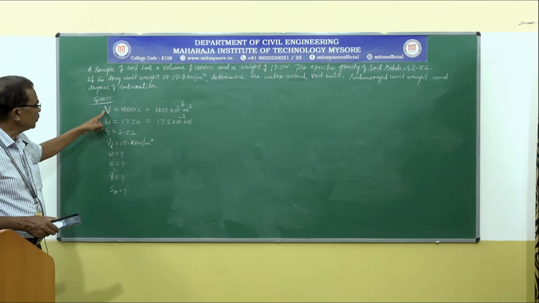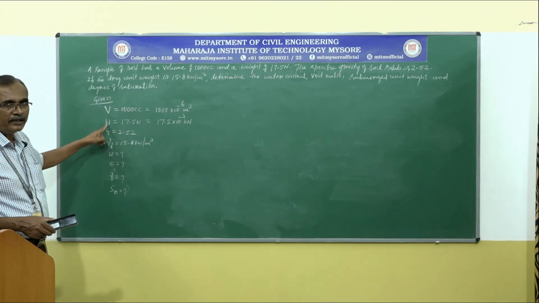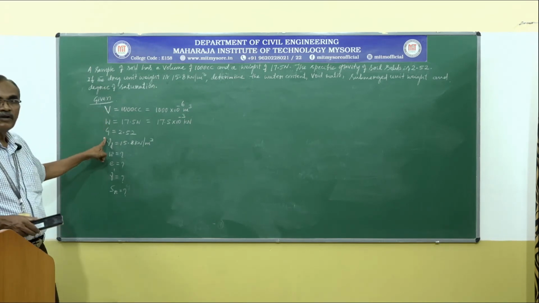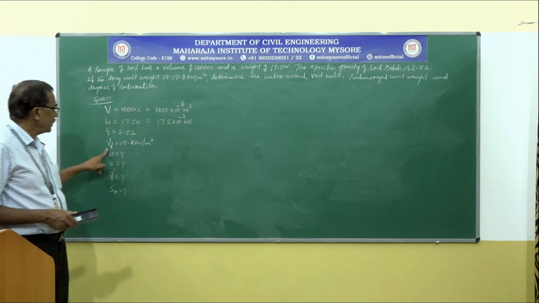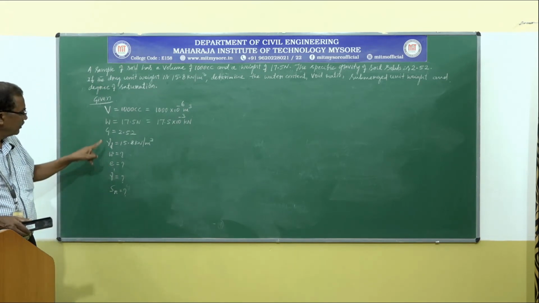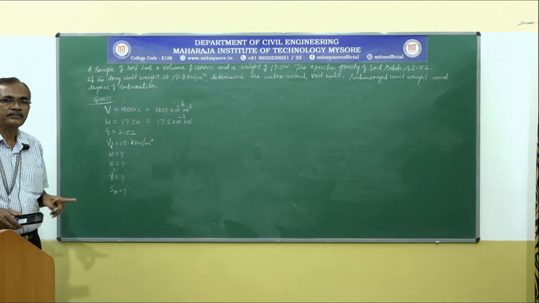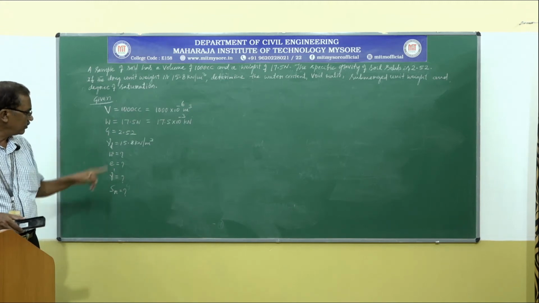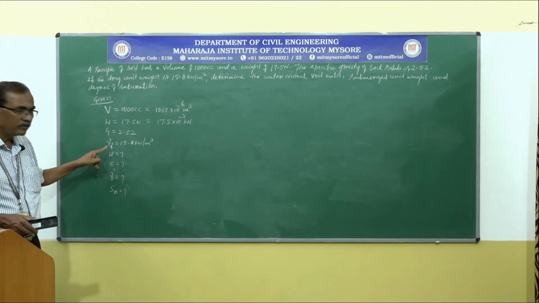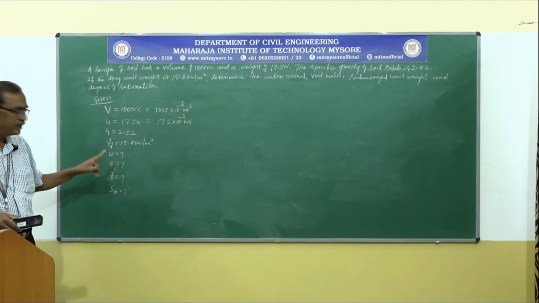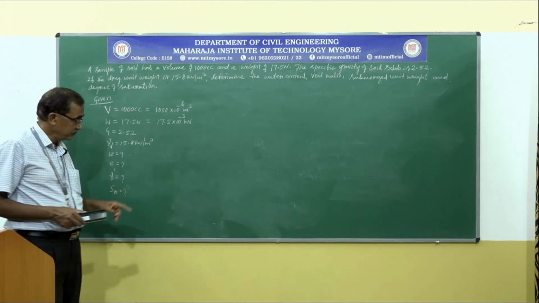Given volume, total weight, specific gravity of soil solids, dry unit weight; it's asked to calculate water content, void ratio, submerged unit weight, and degree of saturation.